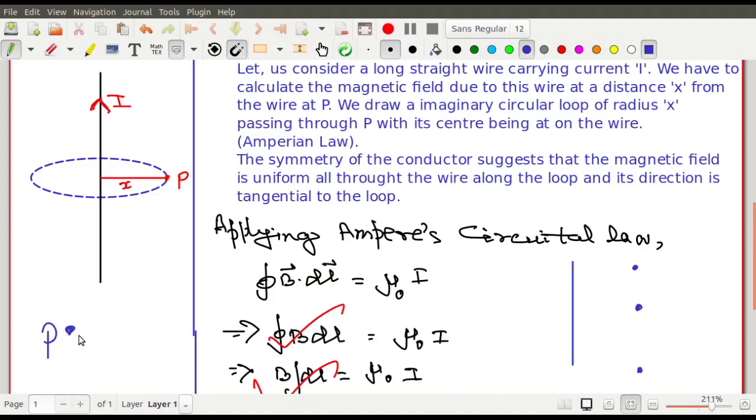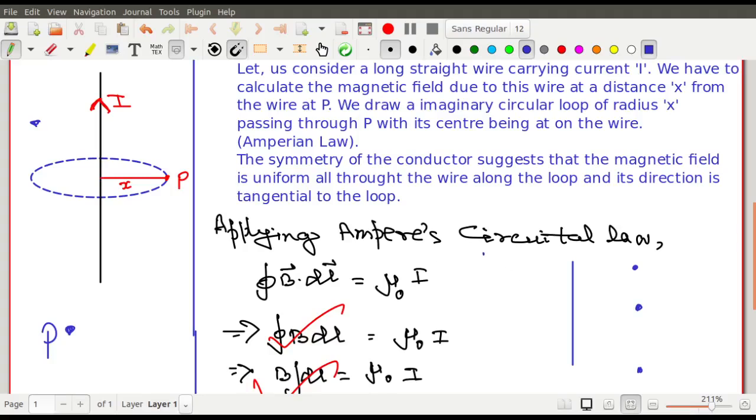So to this particular wire the point P is identical. Now it may seem to you that this is a midpoint, or that it is towards the top or towards the bottom, but because it is of infinite extent, it is an infinite wire. Although it is a hypothetical concept, infinite wire is a hypothetical concept, but you can take it as infinite, right? Many times we approach even a finite wire as an infinite wire also.